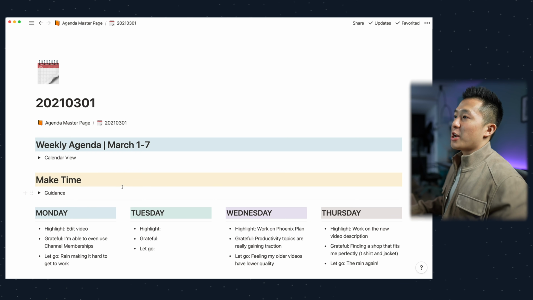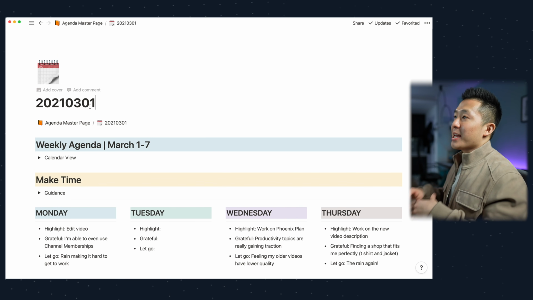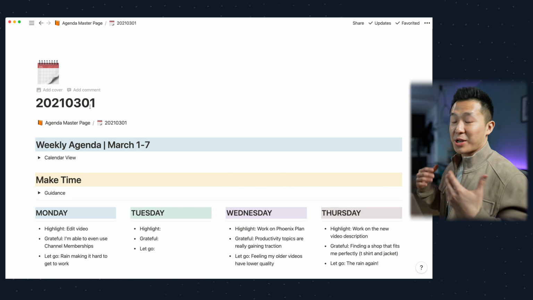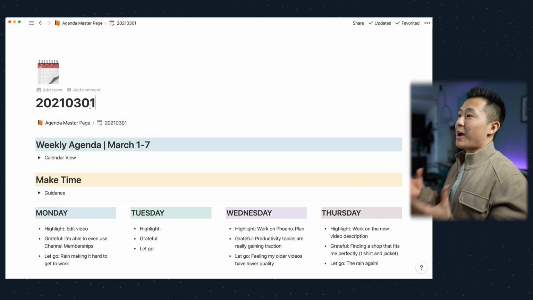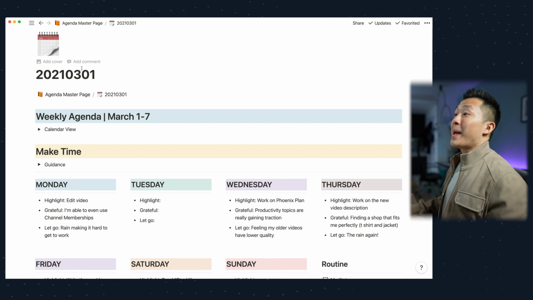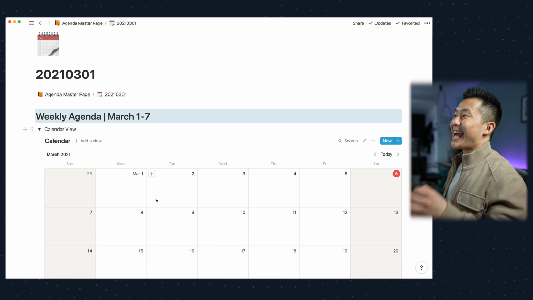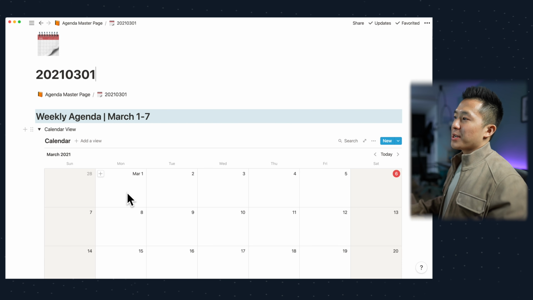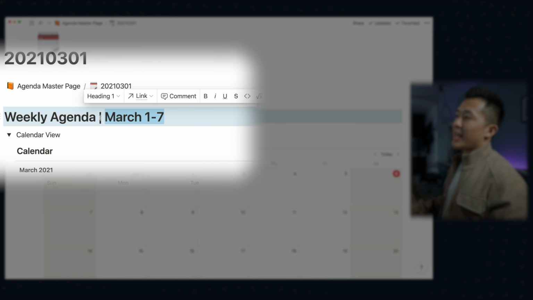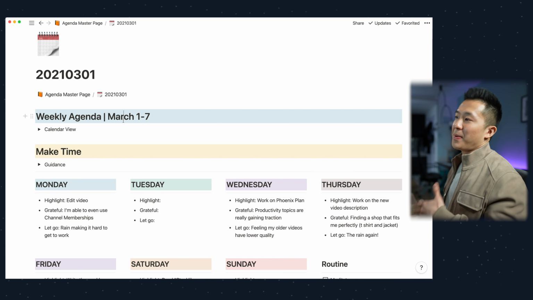Going into my current week's agenda page here, several things I want to highlight right off the bat. Number 1, I use the year, month, and day format for the title, not because I'm rebelling against the American education system that made me who I am today, but rather this allows you to order your titles chronologically moving forward. Now, because the format does look weird, I have a toggle calendar view here that reminds me the exact dates of the week. I start my weeks on Mondays and it ends on Sundays, so I would input March 1st to 7th in the header section here, and then I could just untoggle the calendar view and hide it to keep the page overall clean.